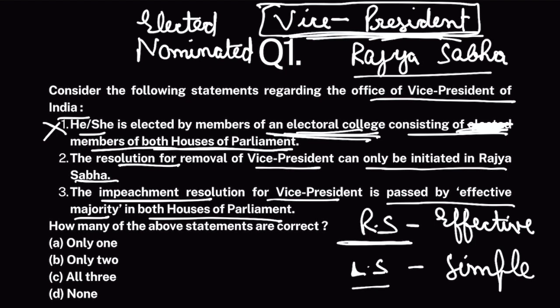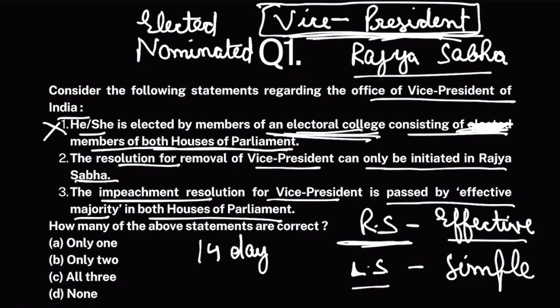And before tabling that resolution in Rajya Sabha, you have to give him a 14-day notice. So a 14-day notice should be given to Vice President of India. Then only a resolution can be tabled or introduced in Rajya Sabha. Now, question is, what is effective majority? Effective majority is that for this resolution to pass, you need to get the number of votes that is more than the total strength of that house.